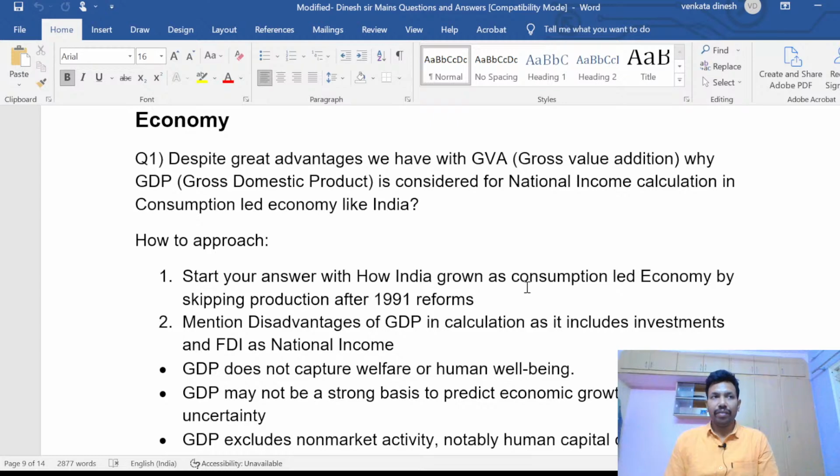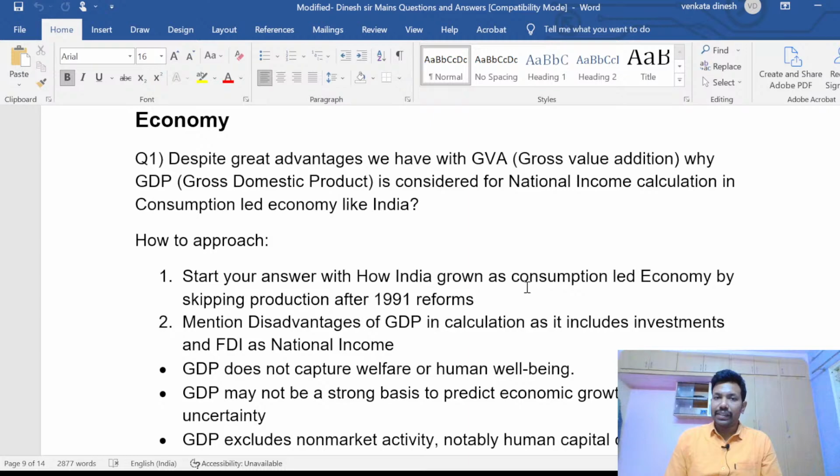When you look at Niti Aayog documents, economic surveys or socio-economic surveys, every government is projecting itself as having 10% GDP growth, 12%, 15%, or double digit GDP growth.